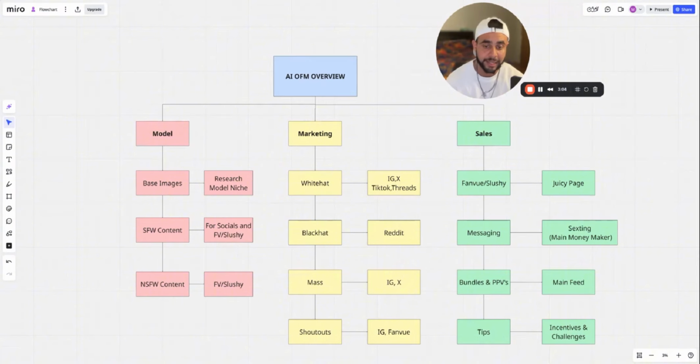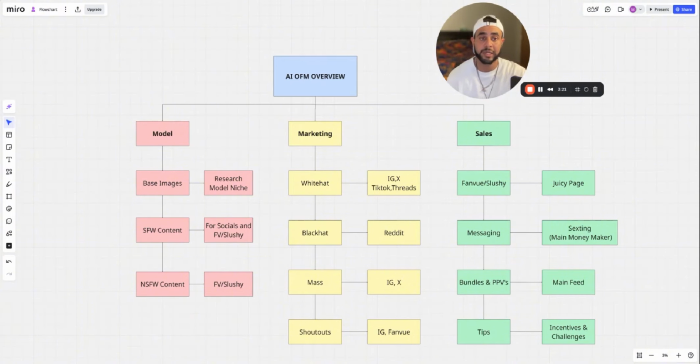Next will be Black Hat. Now, Black Hat will be like Reddit. Now, next thing is like, what can you do that's more Black Hat is like mass DMs, which you can do on IG, Twitter, and you can also run shoutouts. Shoutouts can be run on IG, they can be run on FanView.